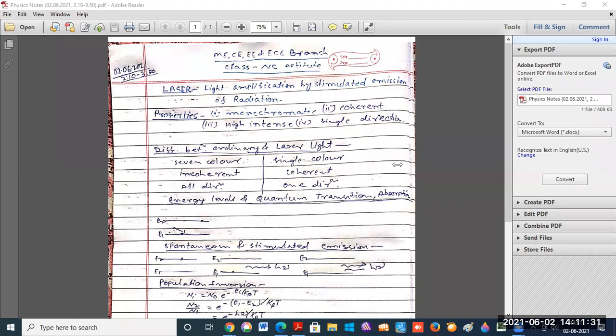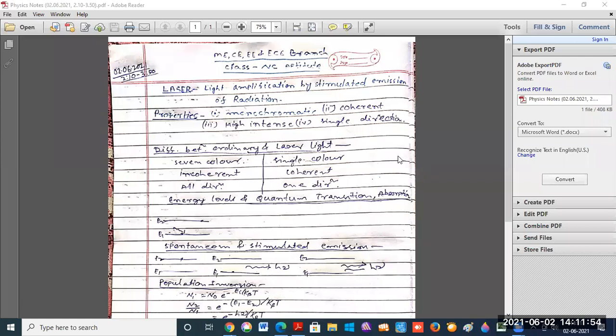Today in routine there is no physics class for CSE branch students. I think CSE branch students in routine have chemistry lab.